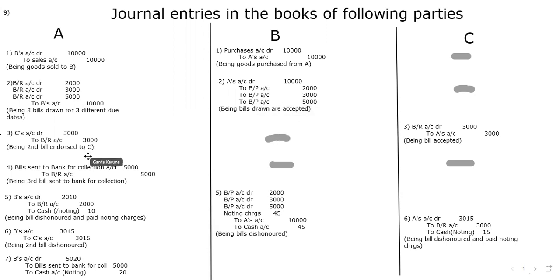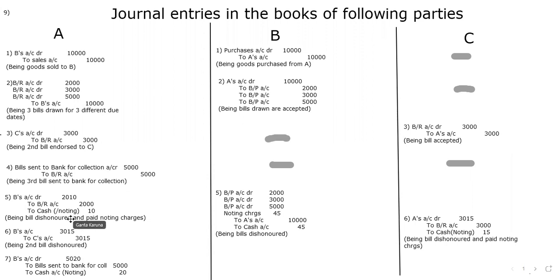Now for the first one, I did not write anything, because we retained it; only on honor or dishonor do we have to pass an entry. The second bill we have endorsed to C, the same entry I have posted in these books also. And then the bill sent for collection, that I have written. Now, from the fifth entry onwards, it is all about the dishonor.